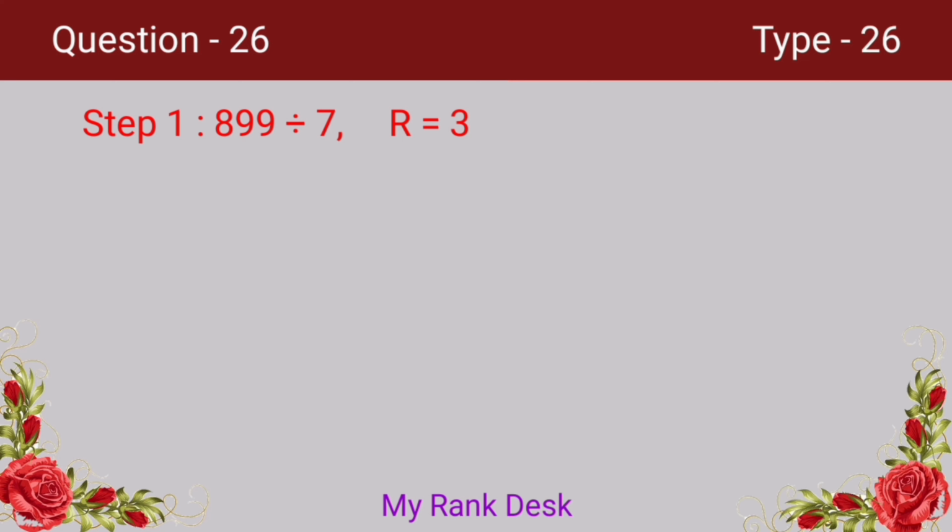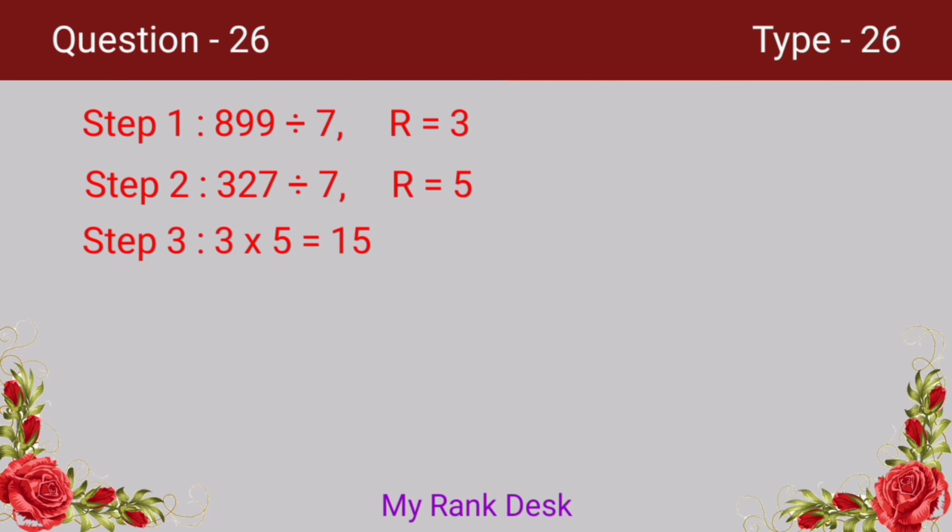When we divide 899 by 7, it leaves remainder 3. And on dividing 327 by 7, it leaves remainder 5. Multiply the first remainder by the second remainder, that is 3 into 5 equal to 15. The product 15 is greater than the divisor 7, so when we divide 15 by 7, it leaves remainder 1. That is, when we divide the product of 899 and 327 by 7, it leaves remainder 1.